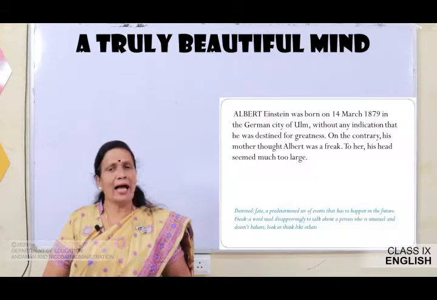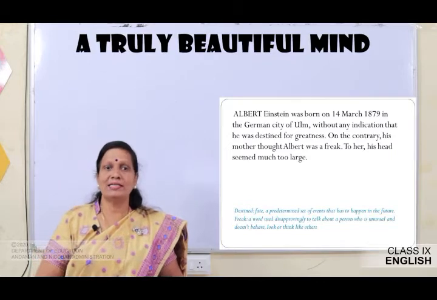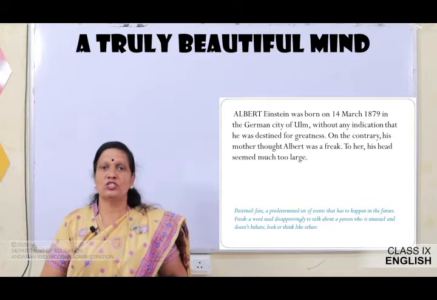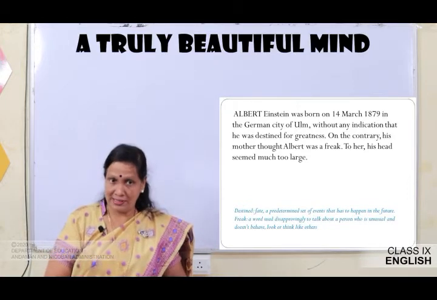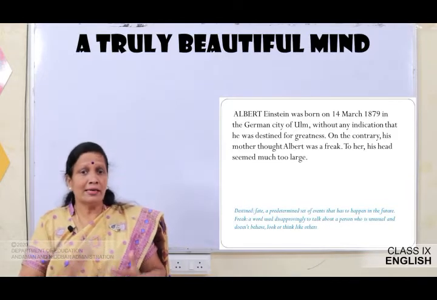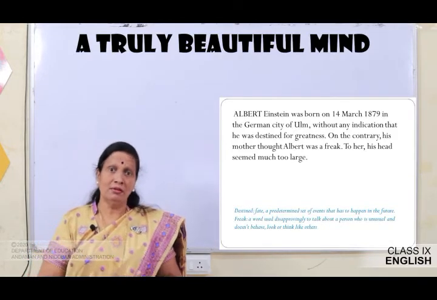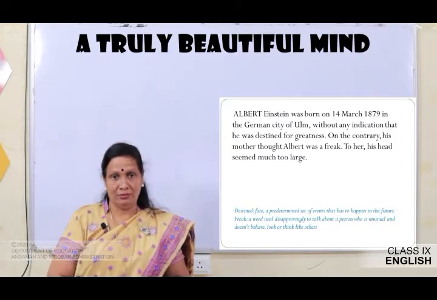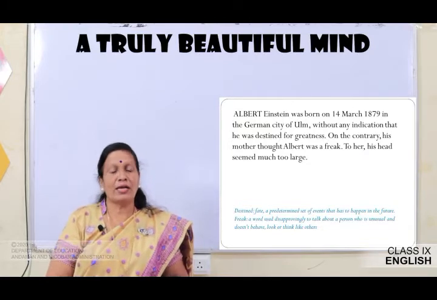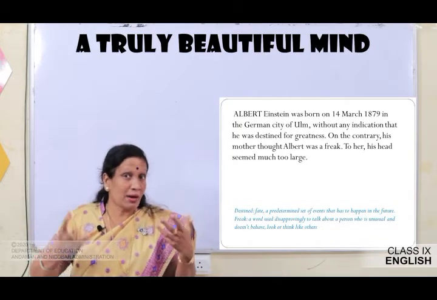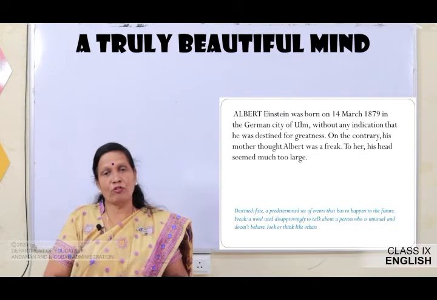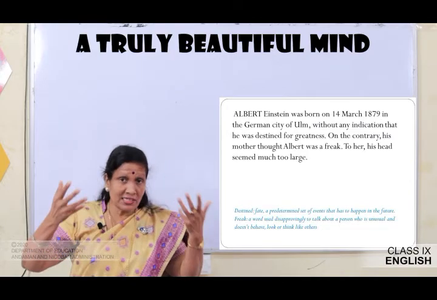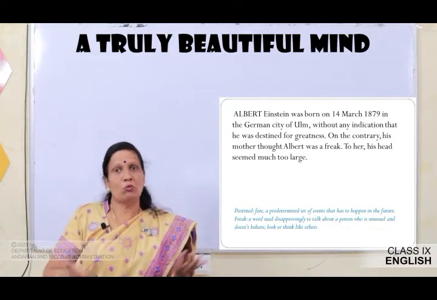Albert Einstein was born on 14th March 1879 in the German city of Ulm without any indication that he was destined for greatness. On the contrary, his mother thought Albert was a freak. To her, his head seemed much too large. Here, destined means fate. We say, it's my destiny, it's in my destiny. A predetermined set of events that has to happen in the future. We say it's in our destiny, so it is going to happen, we cannot avoid it.